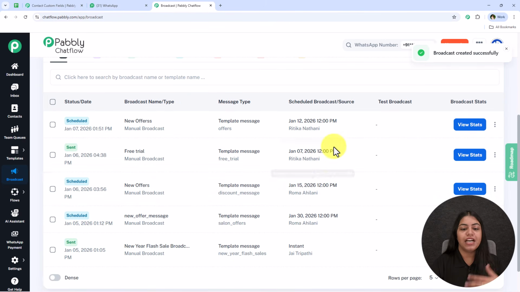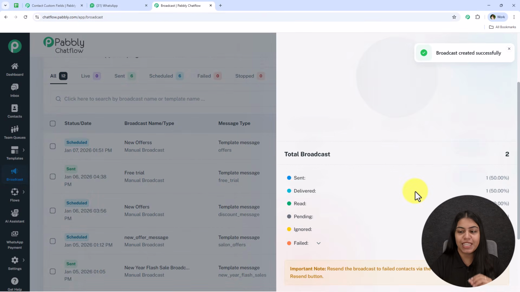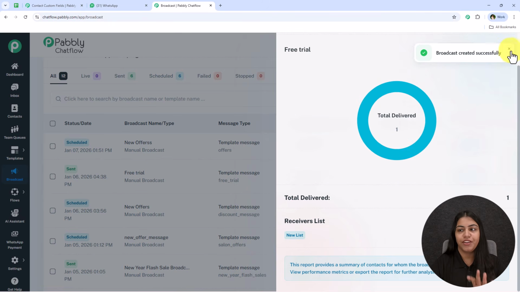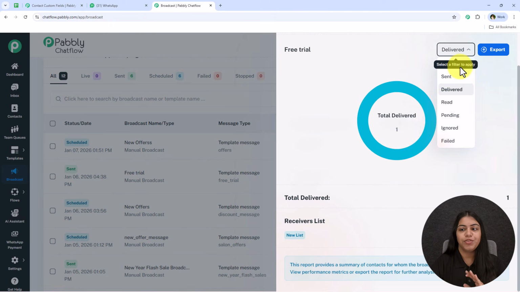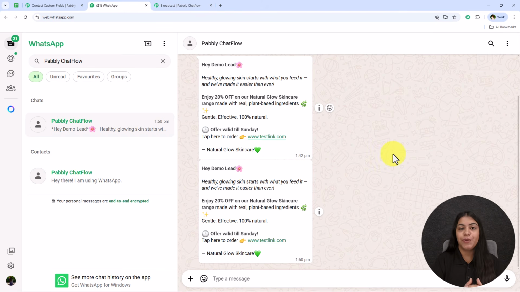Further, when this broadcast is going to run, you can also view the stats of the same. You can go towards this view stats, and you can see how much was sent, delivered, read, and also the rest of the details just by going towards this view stats button. And also you can see the read, pending, ignored, and failed, and further you can analyze this broadcast. And yes, with this we have successfully learned how to send bulk WhatsApp messages without getting banned.